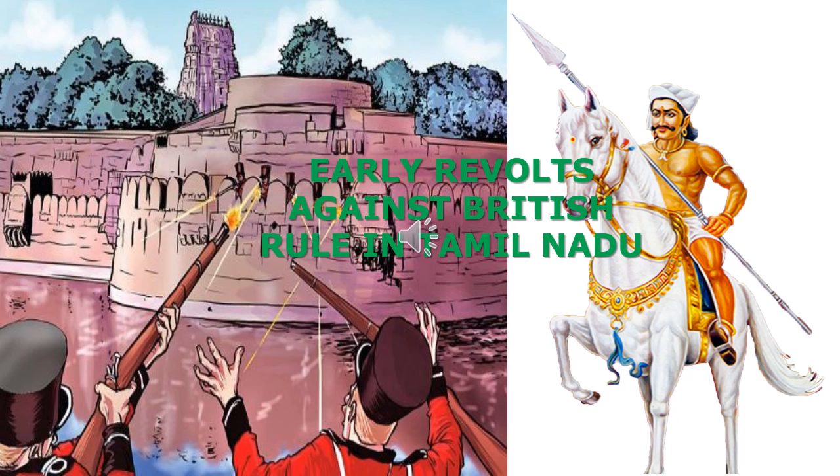This lesson is Early Revolt against British Rule in Tamil Nadu. The British first came to India as traders. As the English East India Company, they came to India as traders. Slowly they established their supremacy in India. Against their supremacy, South India rose against them. The Great Revolt took place in the year 1857, but before that itself, South India, especially Tamil Nadu, revolted against the authority of the British.